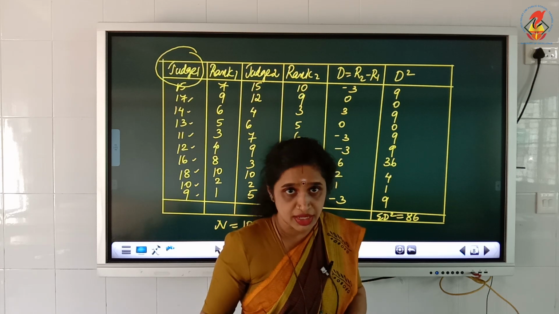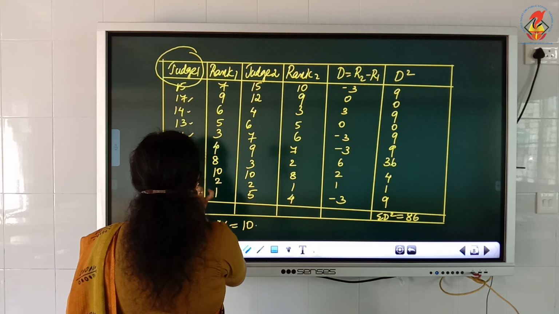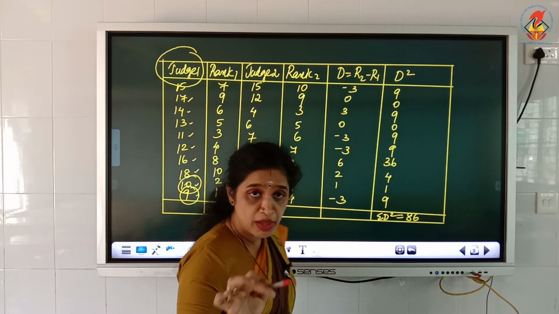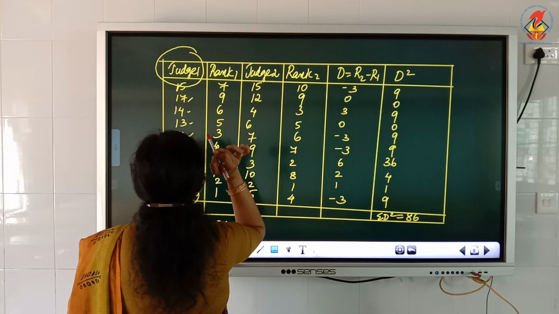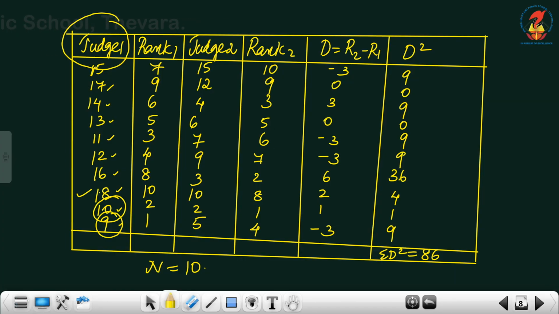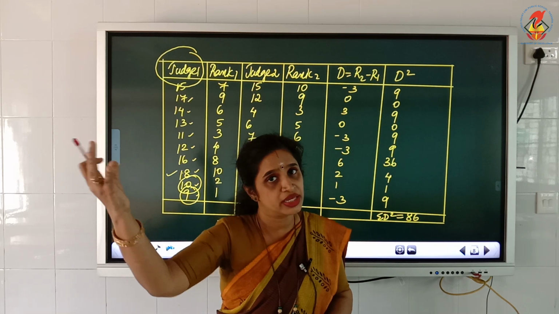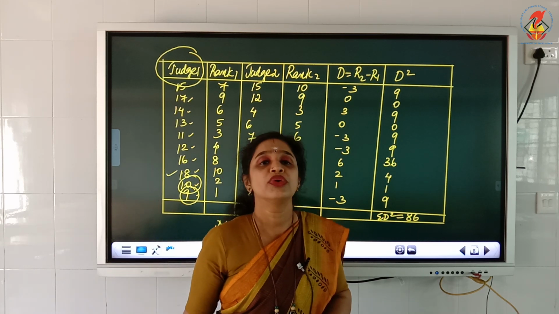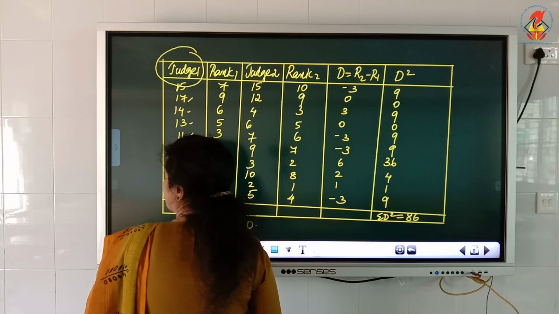What I have done here is, I have given rank 1 to the least score, then rank 2 to the next one. Once again I am repeating, you can also give rank 1 to the highest mark in this series. For example, 18 is the highest one; you can give rank 1 to 18. So from the least to the highest, or from the highest to the least, you can give the rank.